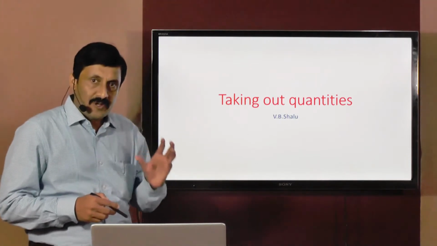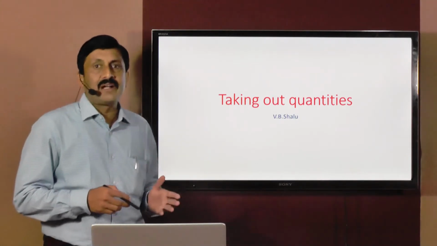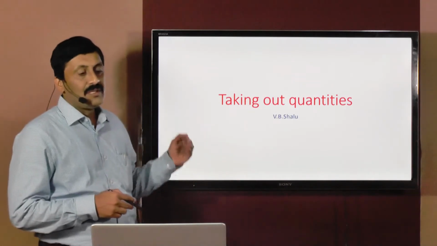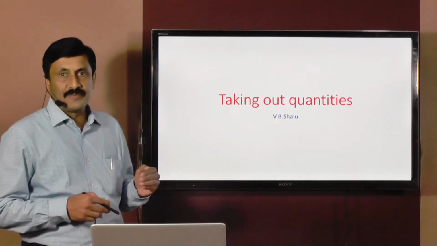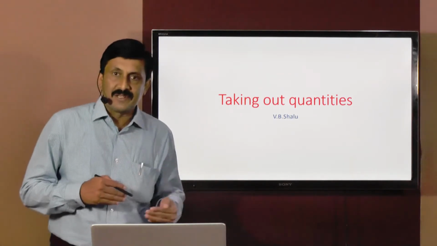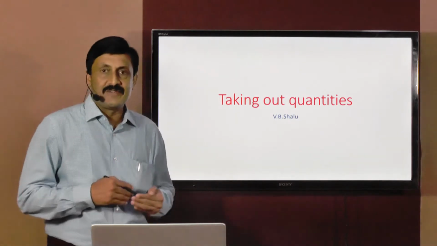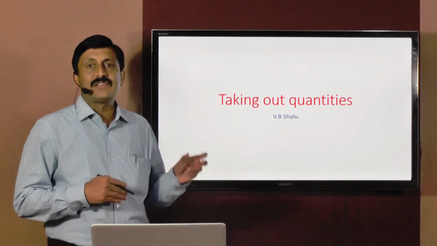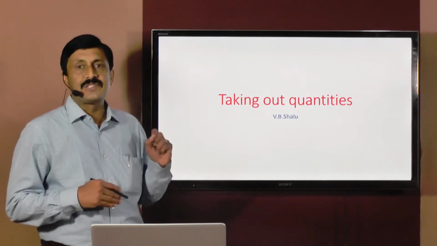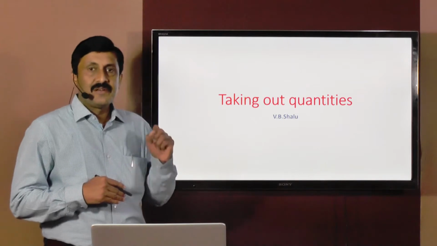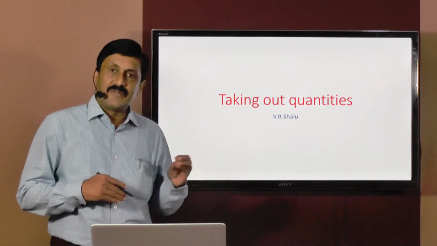So we will focus now on the first part of estimating, that is taking out quantities, how these quantities are taken out. In civil engineering, normally drawings are given first, sectional elevation is given. With reference to that, we determine quantities of various items of construction work. For that purpose, we need dimensions which will be given in the drawing.